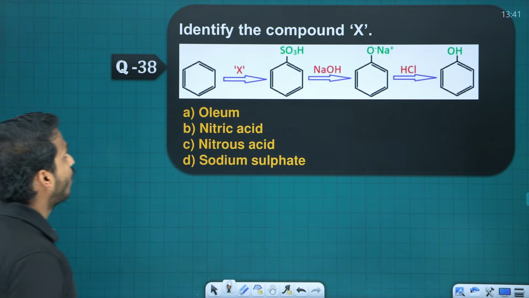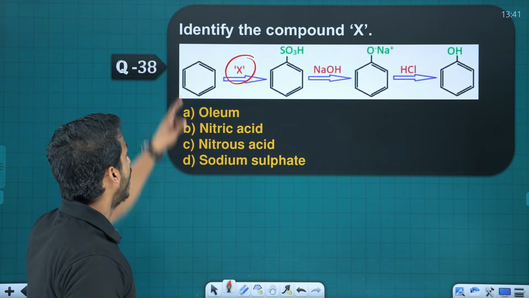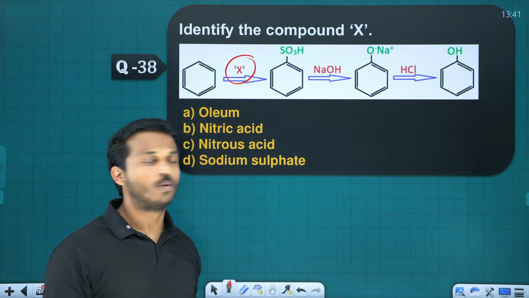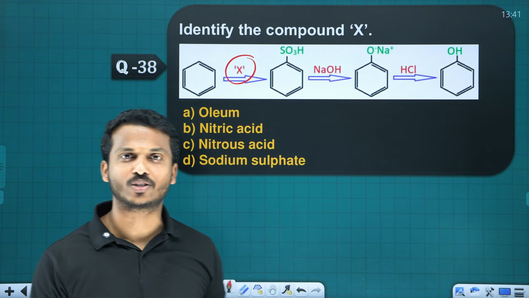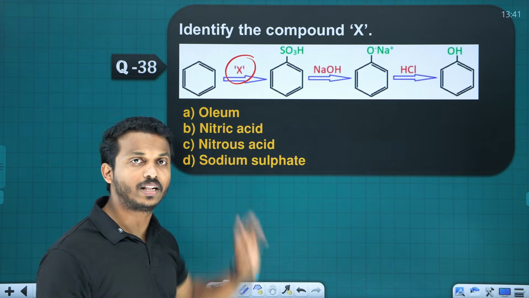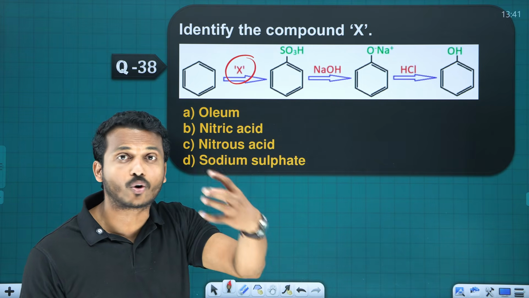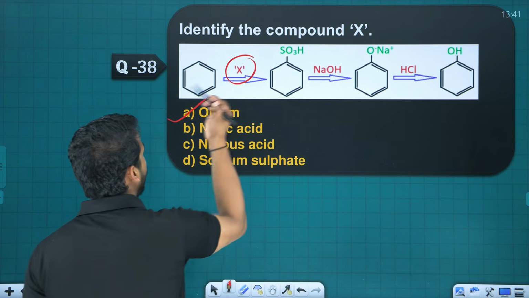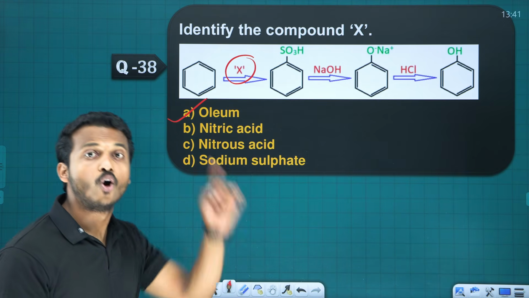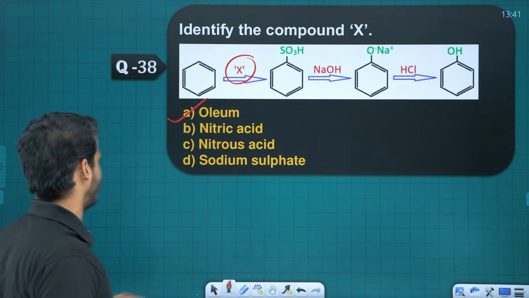38. Identify the compound X. Where is X in this compound? This is a simple reaction. How do you convert benzene to, what is benzene with SO3H called? Benzene sulfonic acid. How do you convert benzene to benzene sulfonic acid? Treated with fuming H2SO4, called what? Oleum. So benzene treated with oleum gives benzene sulfonic acid.